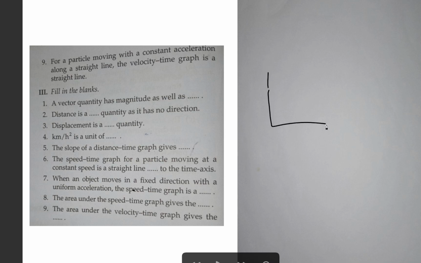If you want to plot a graph between velocity and time for a particle moving with a constant acceleration, with velocity on the y-axis and time on the x-axis, then the graph is like this. Yes, it is a straight line. True.